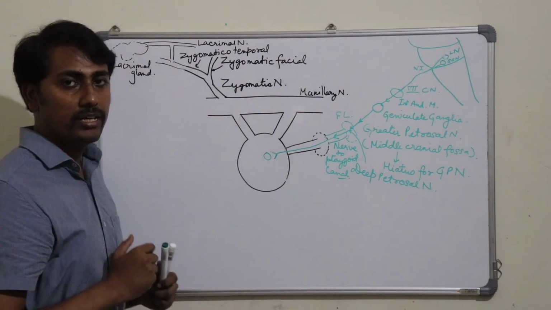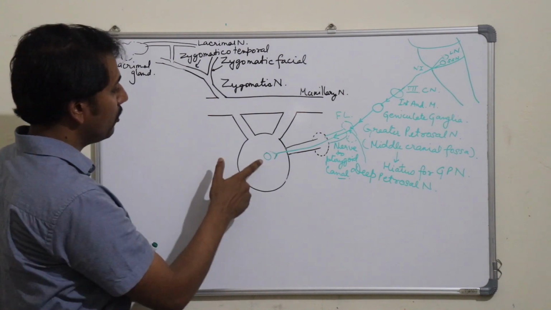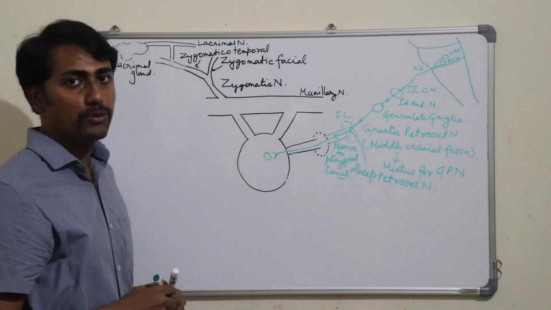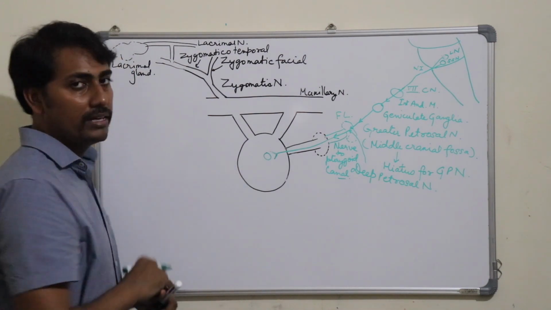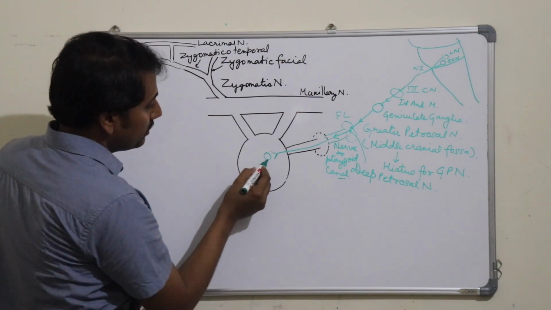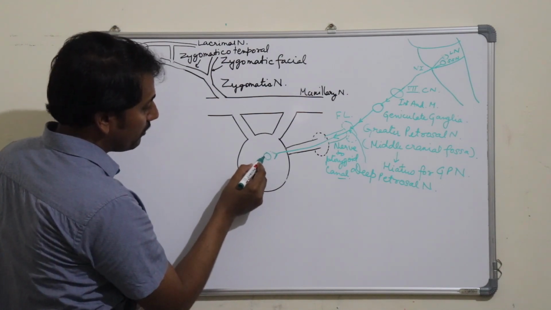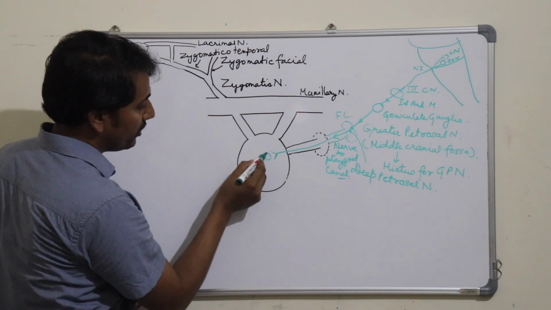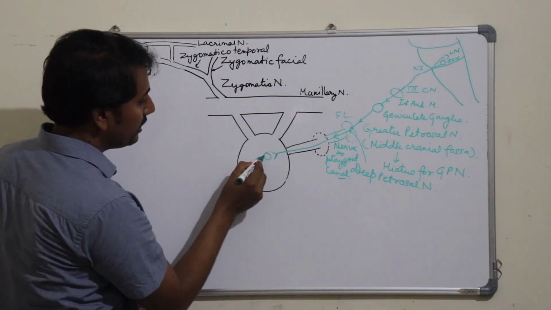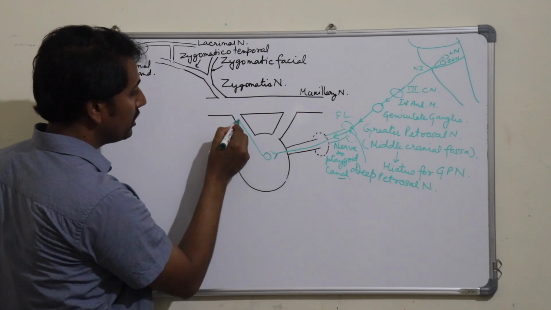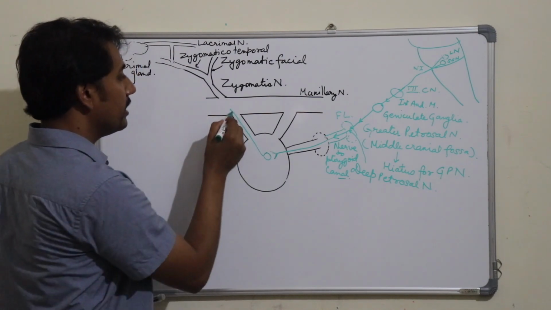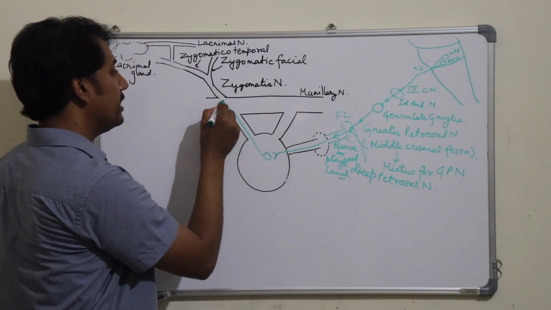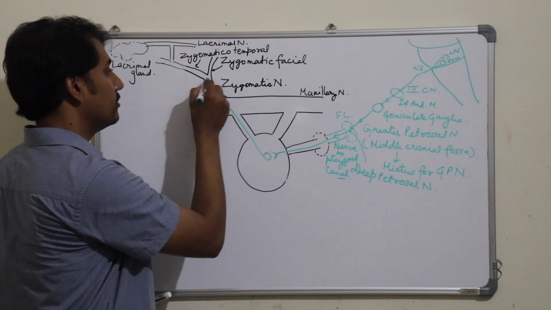So let us now trace the pathway of this postganglionic secretomotor fiber to the lacrimal gland. The postganglionic secretomotor fiber, which is arising from this postganglionic neuron, will enter into the maxillary nerve through the ganglionic branch, and through the maxillary nerve it will enter into the zygomatic nerve.